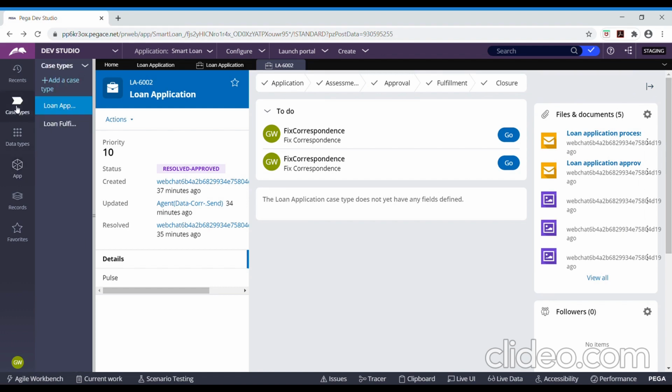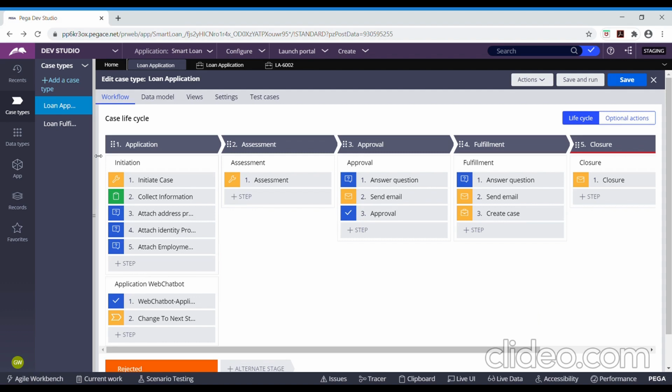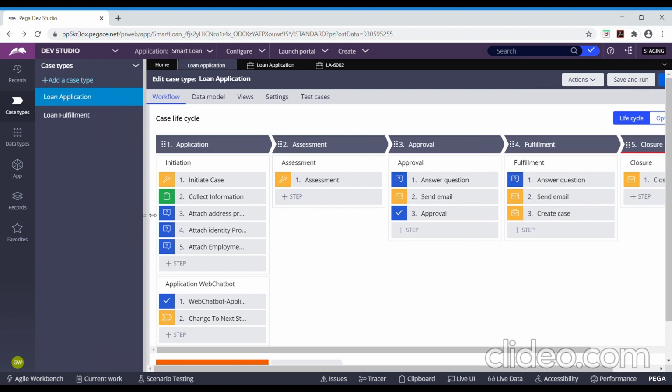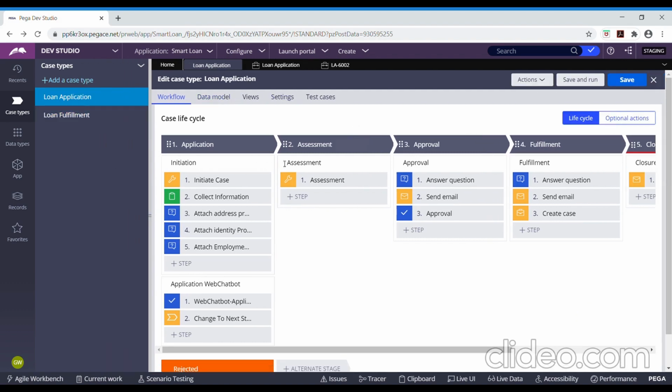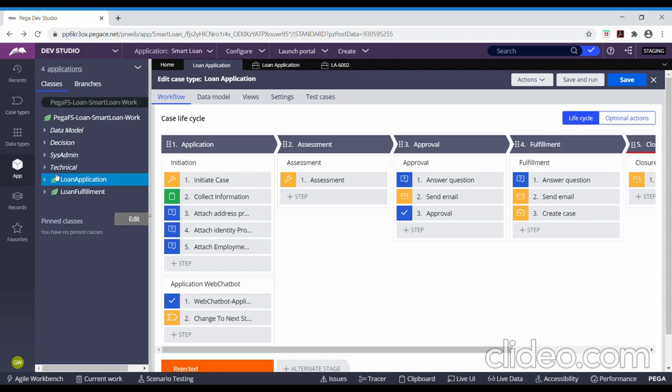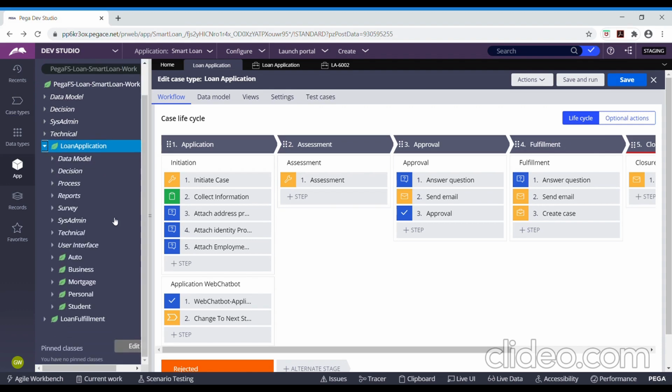So let me show you the case types which we have built. Mainly we have created two case types. The first one is the loan application, where the second stage is for assessment to automate the approval, and we are creating the loan fulfillment case from this four-step fulfillment. And this is our class structure, which is pretty much generic. We have specialized the class structure for the different loan types, so the business logic or the UI can be specialized.